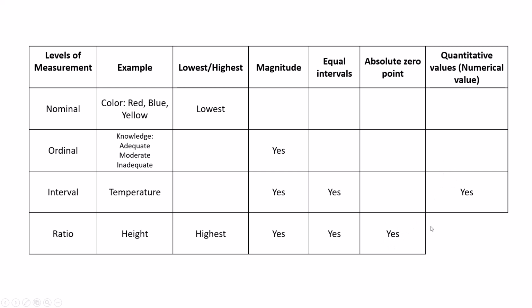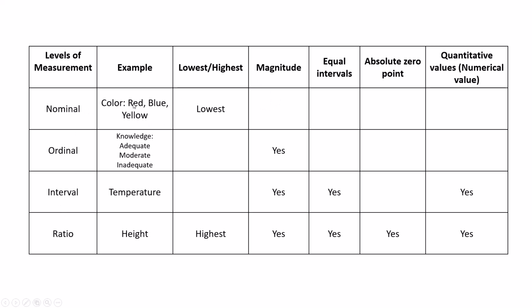And quantitative, yes, it has quantitative values. Okay, understood? So we have seen levels of measurement. There are four levels of measurement: nominal, ordinal, interval and ratio. Example, nominal: color red, blue, yellow. Nominal is the lowest level of measurement of these four, because we cannot use it in different calculation methods. That's why it is the lowest of the four levels, and it will not show any magnitude.